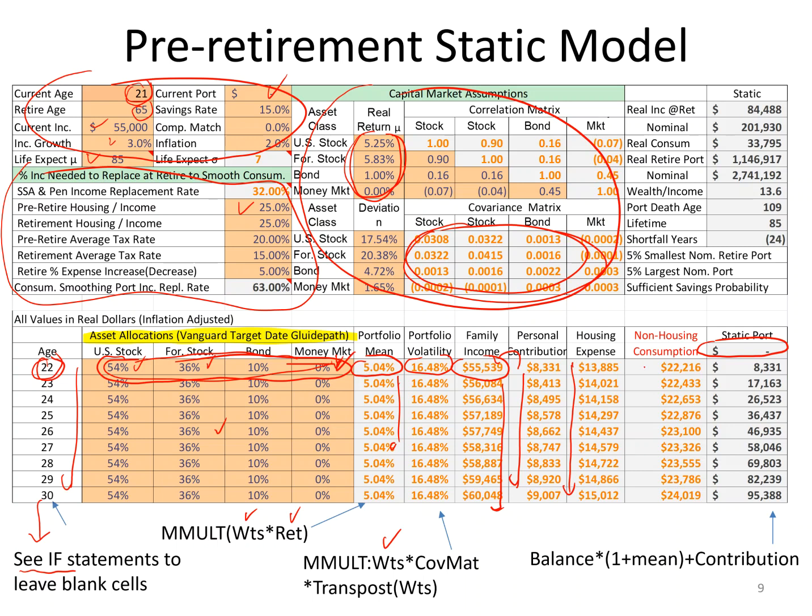And this also is the key number we're going to use at retirement. This is my non-housing consumption. So even though in this model I was making $55,000, currently I'm going to make $55,539 at age 22. I'm actually living on non-housing consumption of $22,216. The difference there is I'm taking out savings, and I'm taking out housing, and I'm taking out taxes. So all of that comes out. That means I'm living on $22,216 for non-housing consumption after tax.